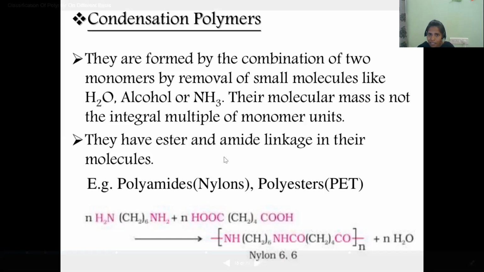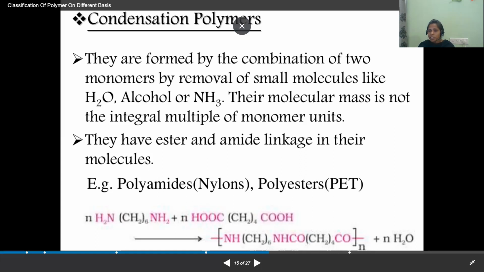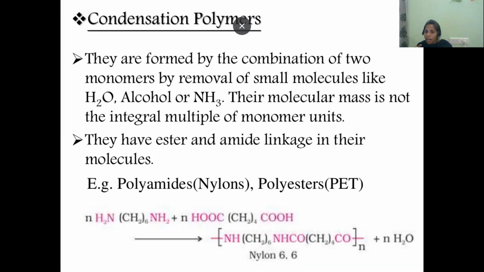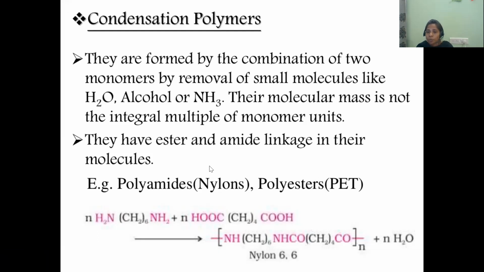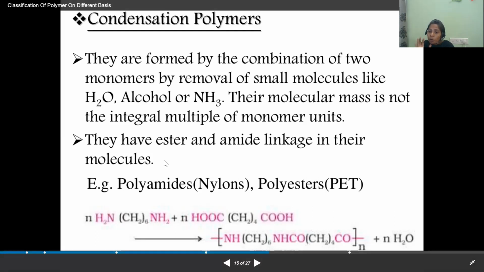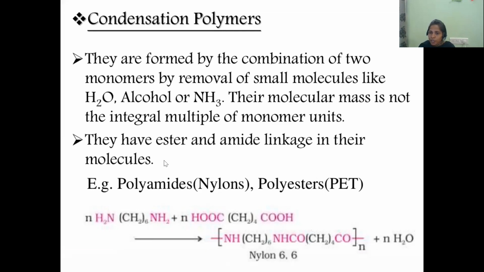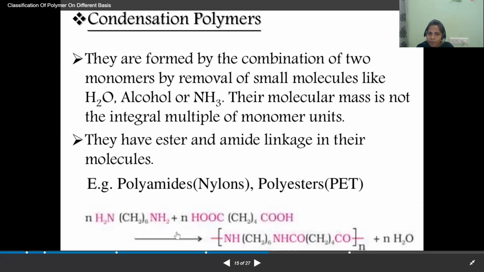So they have ester and amide linkages in their molecules. That means the monomer must be having functional groups. What type of functional groups? Maybe esters, amides are there in the polymer. But to form esters and amides, the monomer must be having active functional groups. What are the active functional groups? Maybe the NH2 amino functional group, carboxylic acid functional group, or chloro or hydroxy. If the monomer is having such functional groups, then only it participates in condensation polymerization. So let us see one example here.